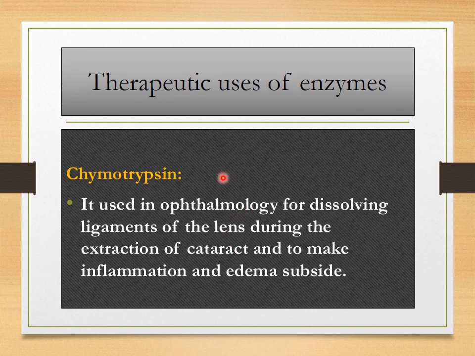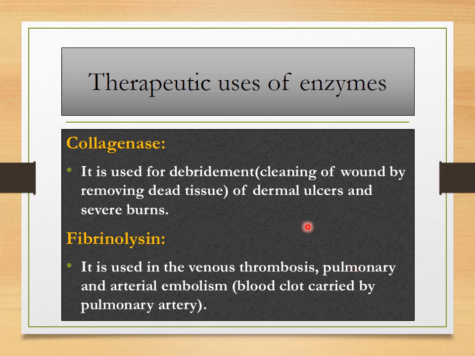Then the second is chymotrypsin. It is used in ophthalmology for dissolving ligaments of the lens during the extraction of cataract and to make inflammation and edema subside. The third is collagenase. It is used for cleaning wounds, removing dead tissue of dermal ulcers and severe burns.